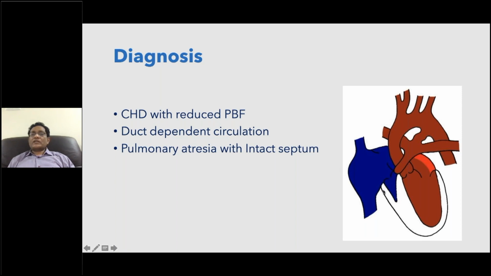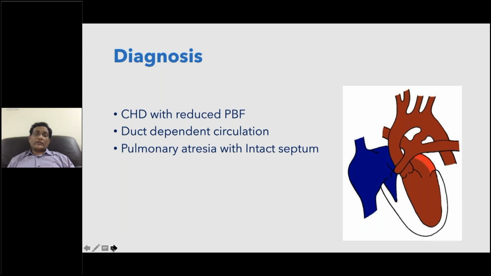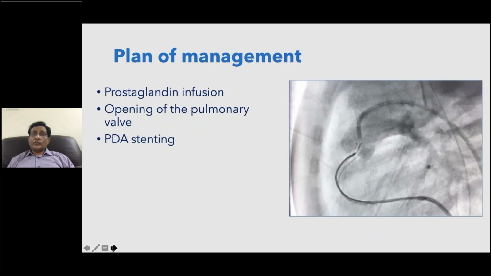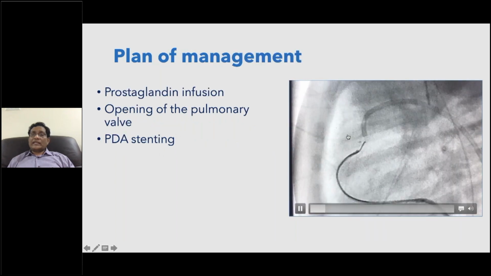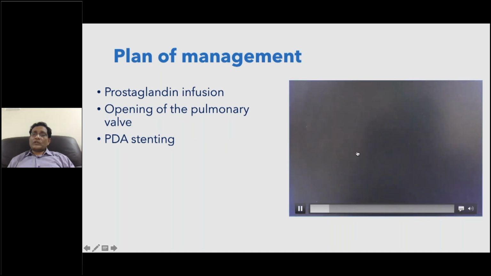Echocardiogram showed hypoplastic right heart syndrome, pulmonary atresia; the pulmonary valve is totally atretic here, so there's no blood going from the right ventricle into the pulmonary artery. The only source was a constricted small ductus arteriosus. So if you give oxygen to this baby, the ductus arteriosus will further close and they die suddenly. So unless you confirm that, you should not give oxygen in these conditions. So what we do here, we give prostaglandin and we try to open the pulmonary valve. You can see here, the pulmonary artery valve is totally fused.